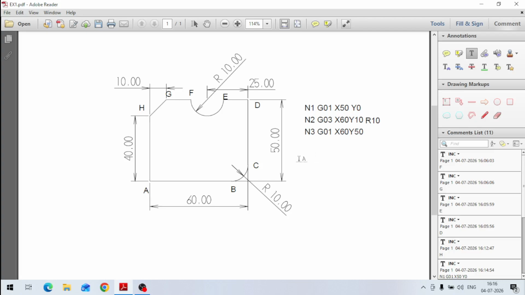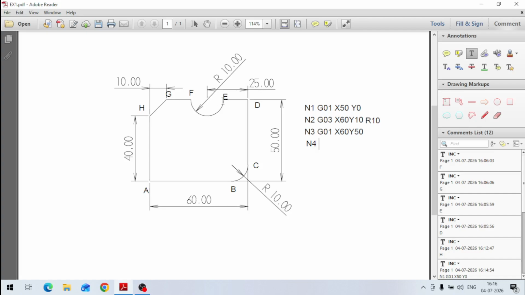Okay. Then from D to E, straight cutting is there again. So what I have to do is N4 in next line, because straight cutting is there. And the coordinates of the point E, sorry, what are the coordinates? In Y direction it is 50 only, and how much in the X direction? Because this is 25 up to center, and if I subtract this R10, this length will be 15.